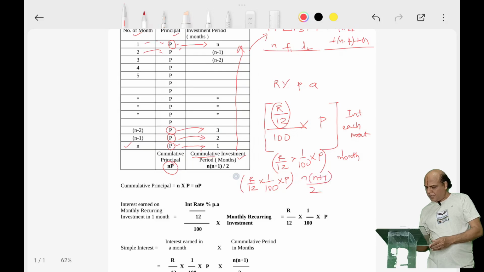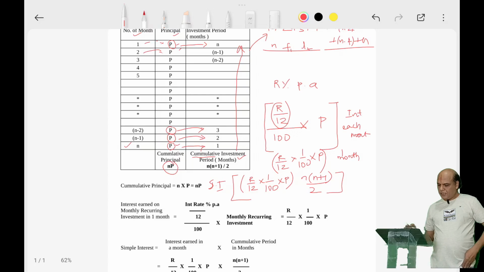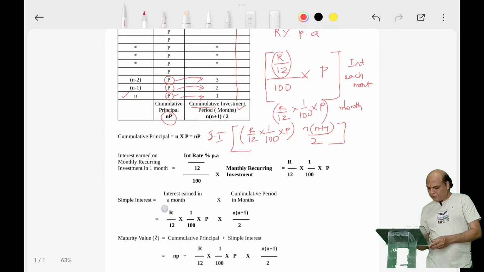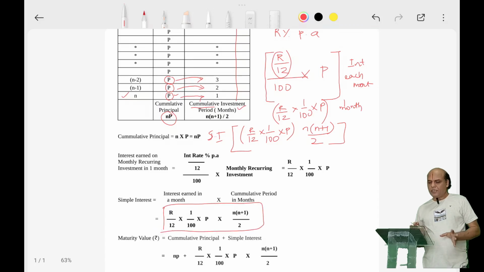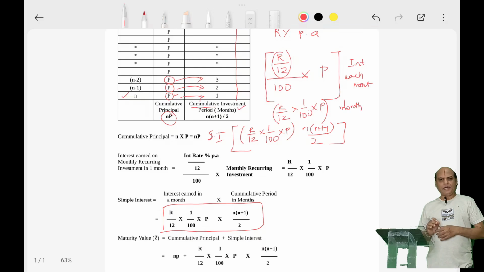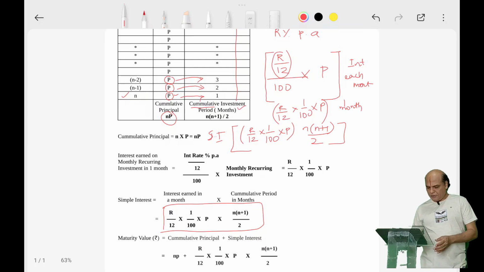So this is the simple interest for the whole investment period. Agreed? Now do you understand how we got this simple interest formula? So instead of just mugging up the formula, you should know the logic behind it. I hope it is clear now.